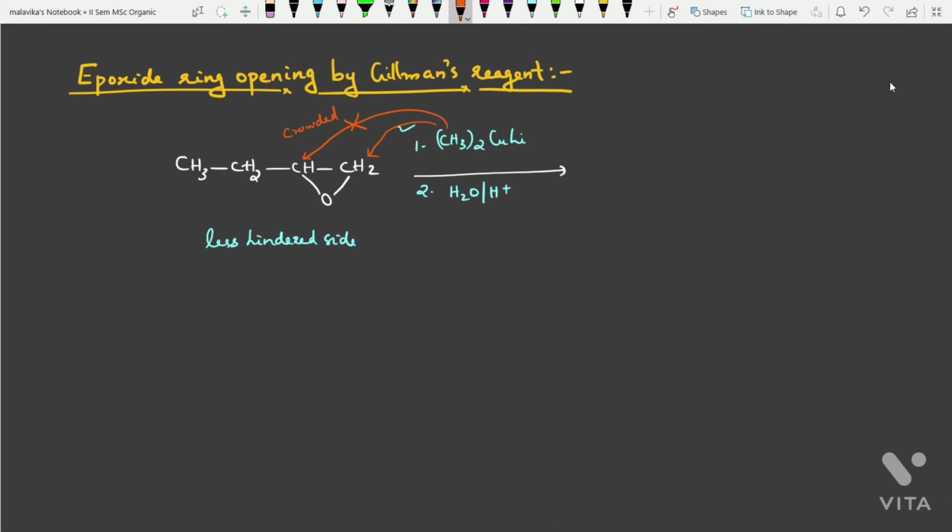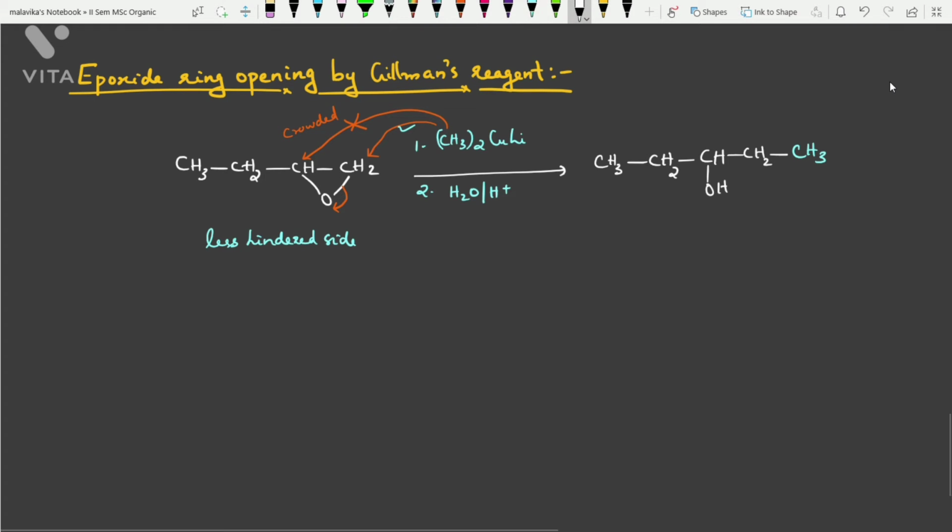Eventually this bond will be breaking and after hydrolysis you will be getting OH over here. So the structure of the compound is CH3 CH2 CH, now here you will be getting an OH, then CH2, then one CH3 from the Gilman's reagent. Okay, so this epoxide ring is opened.